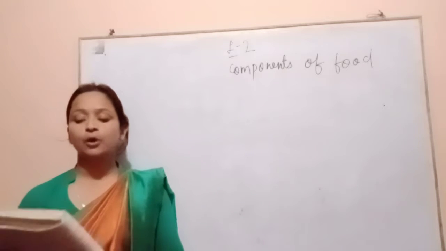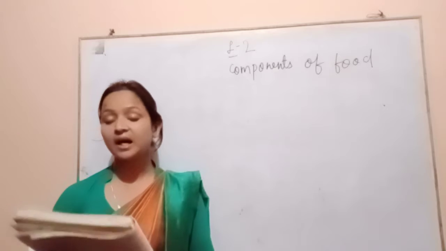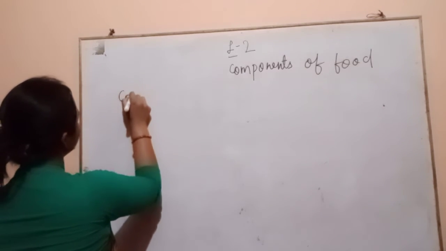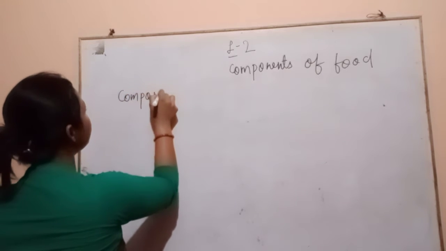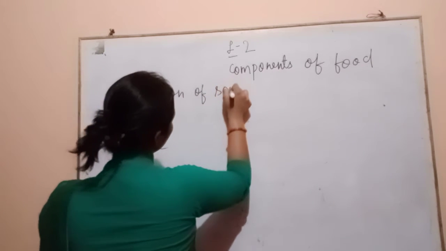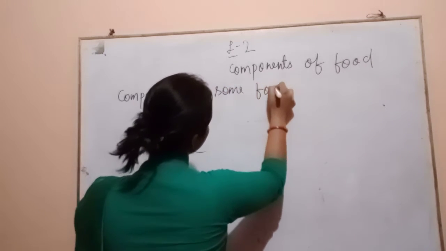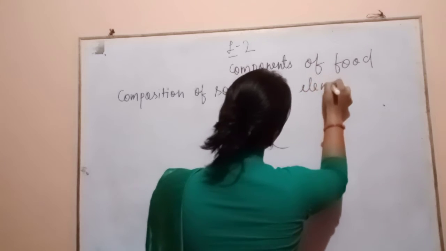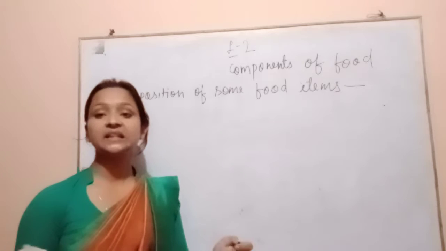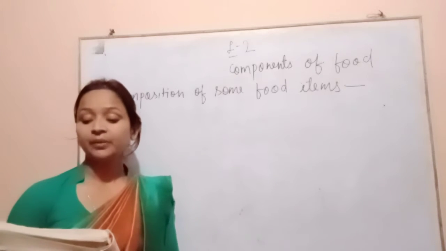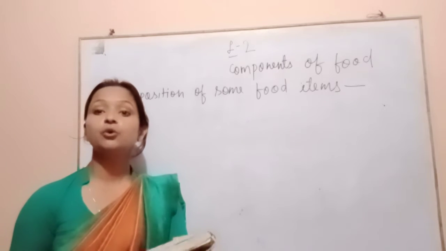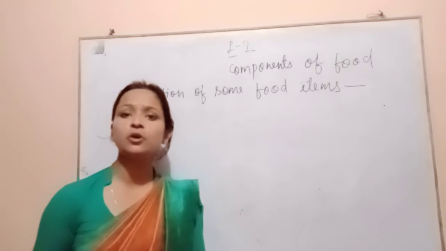Now I will tell you the composition of some food items. In this table you can see the nutrients in the different food items, how much of each nutrient is present in the different food items.